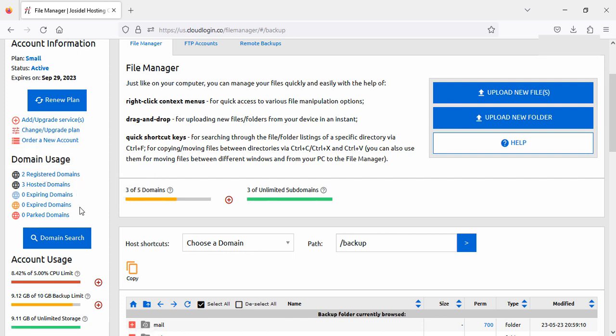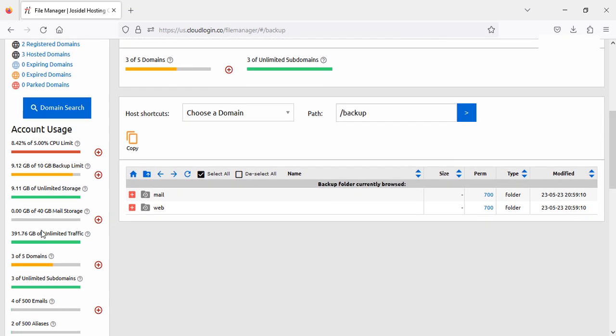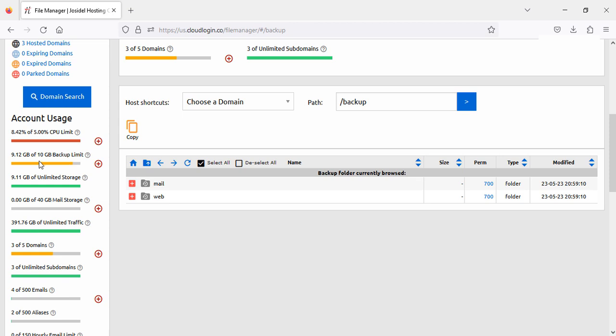Here also you can find usage, domain usage, how many domains are connected to this hosting, CPU usage, backup usage, storage usage, and so on.